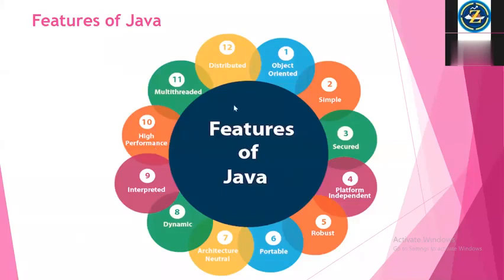In yesterday's class, I told you the features of Java, right? So these are all the features of Java. Java is an object oriented language. I told you that in an object oriented language system, we have concepts like class, objects, polymorphism, inheritance, encapsulation, and abstraction. Don't worry, I will explain those concepts.